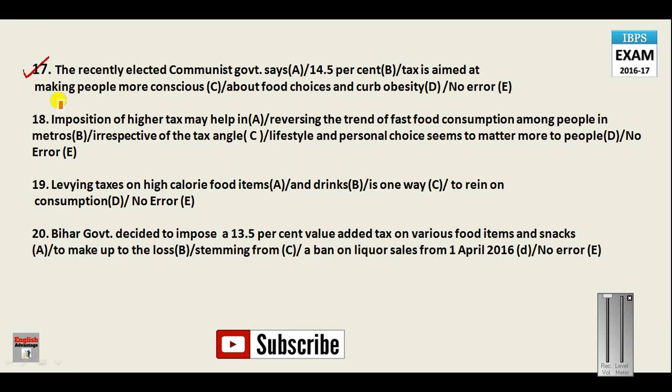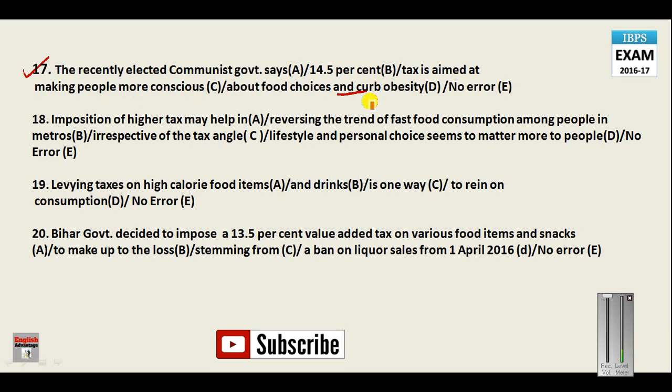The recently elected communist government says 14% tax is aimed at making people more conscious about food choices and curb obesity. Just see here, before and after "and", we are mentioning the verb ing form, making, and after this we are saying only curb.